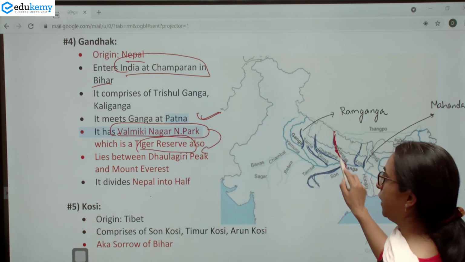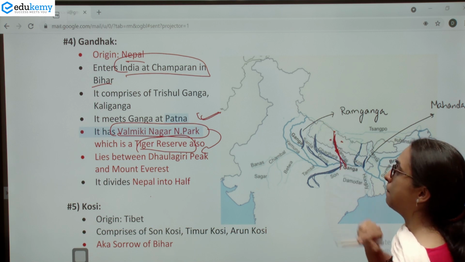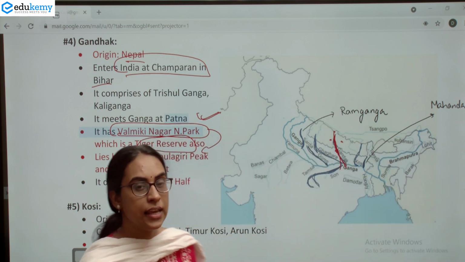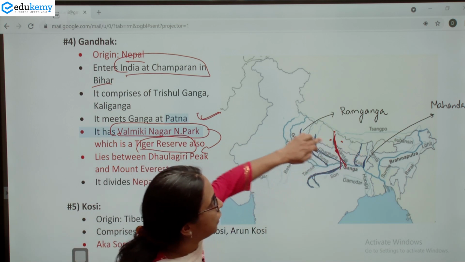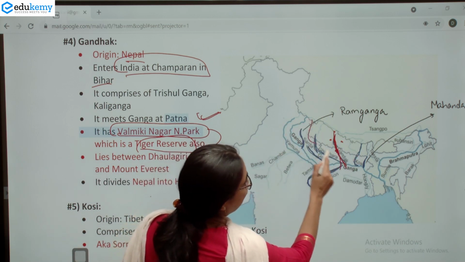It lies between the Dhaulagiri Peak and Mount Everest, and as you can see, it is roughly dividing Nepal into two equal halves.